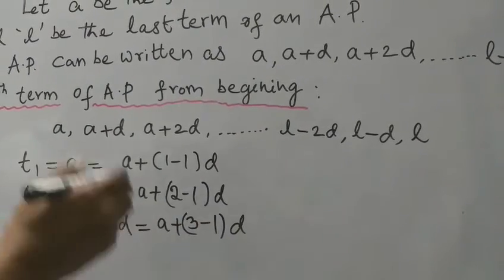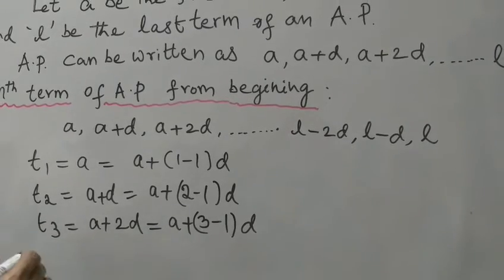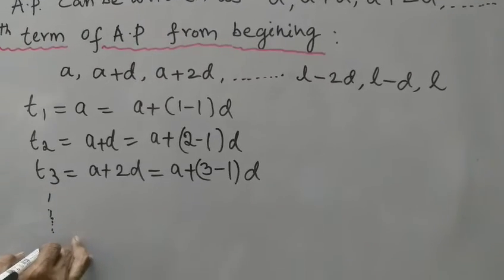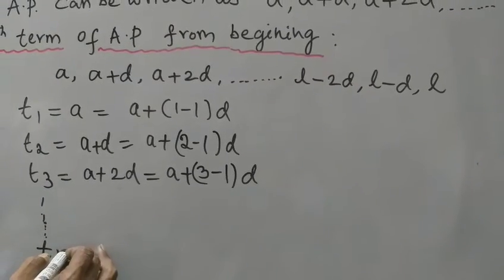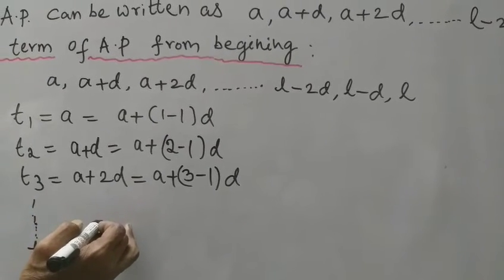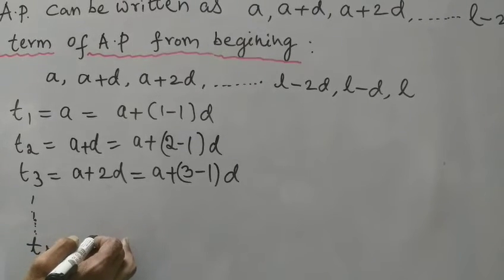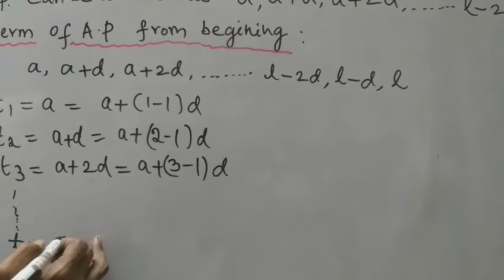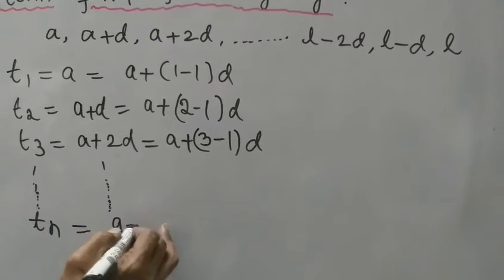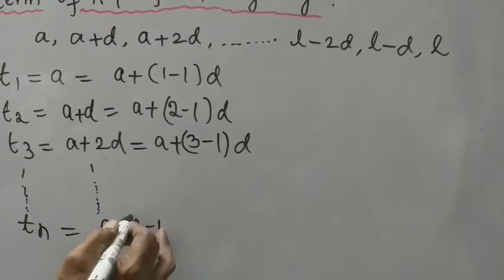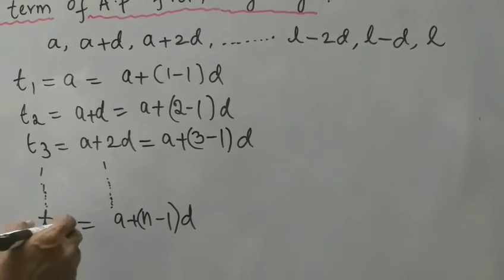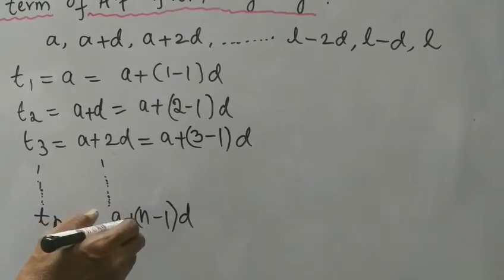And so on, we can write the terms like this: T4, T5, T6, T7, and so on up to Tn. So here also A plus 2D, A plus 3D, A plus 4D, A plus 5D, A plus 6D, and so on, up to A plus n minus 1 into D. This is the Tn form. Tn is equal to A plus n minus 1 into D.